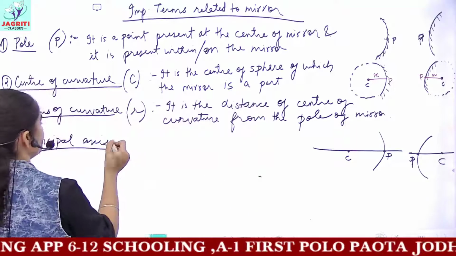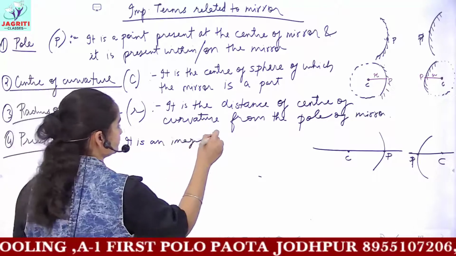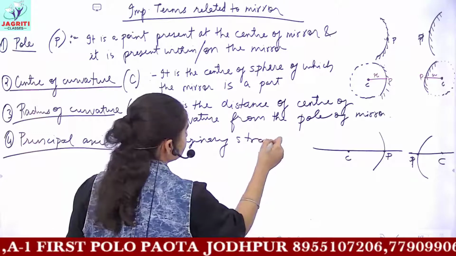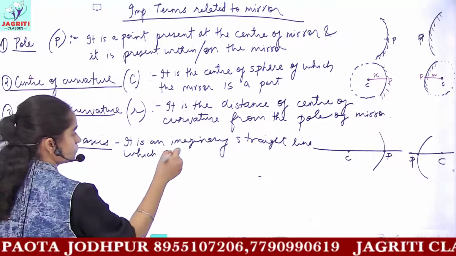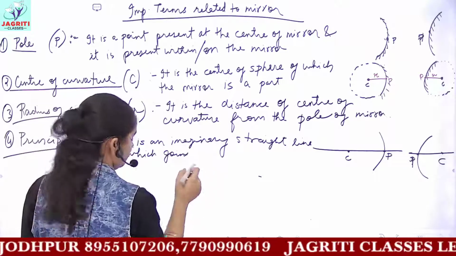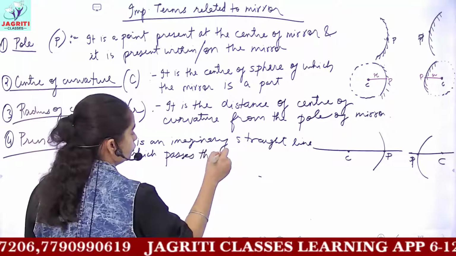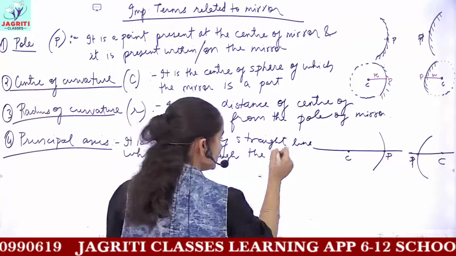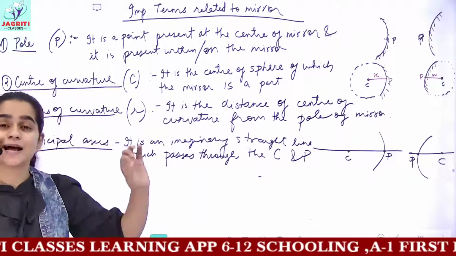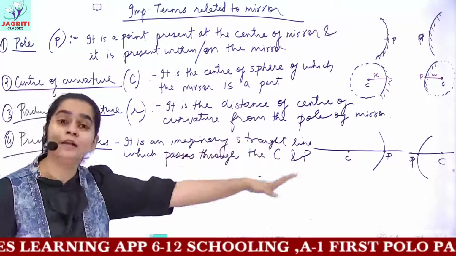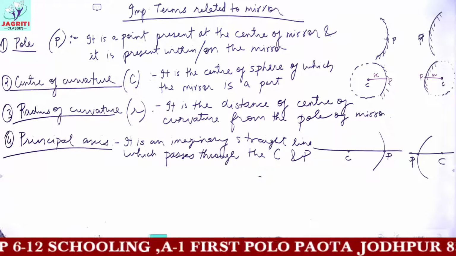So for the definition, principal axis is an imaginary straight line which passes through the center of curvature C and the pole P. So this straight line which is passing through the center of curvature and pole, an imaginary straight line, is called the principal axis.